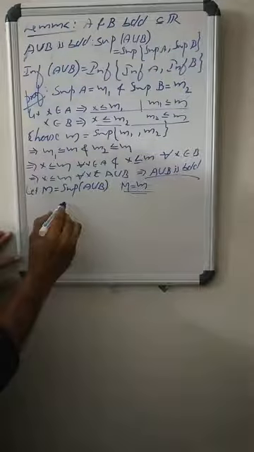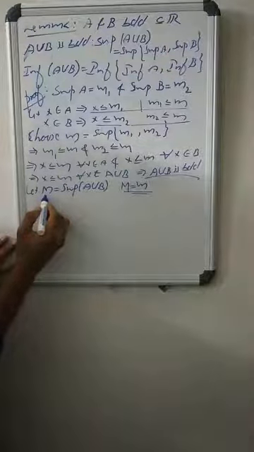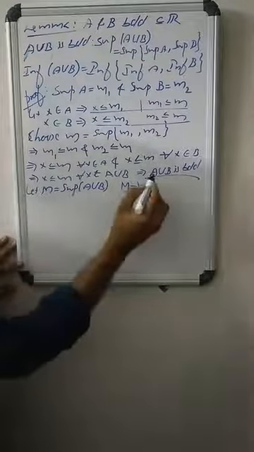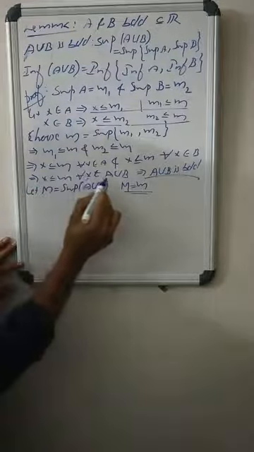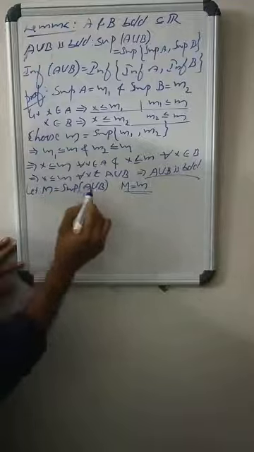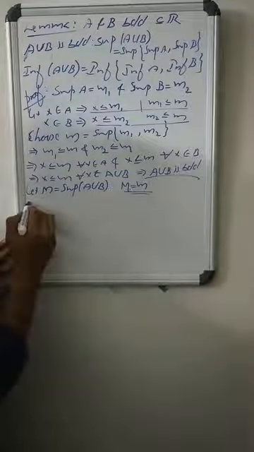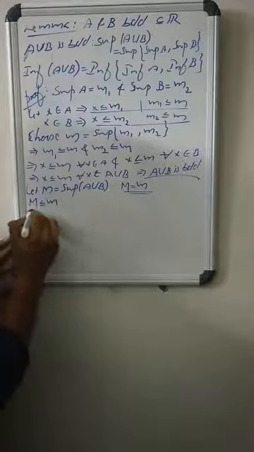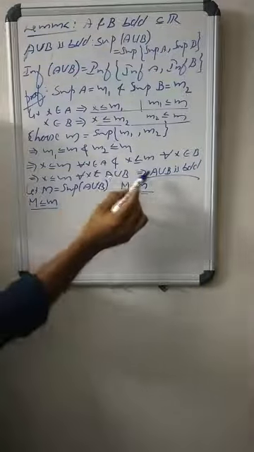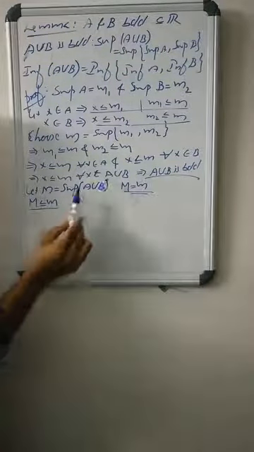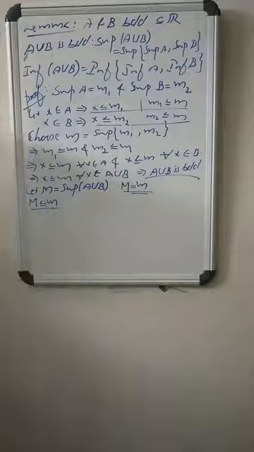So, what is the supremum of A union B? That is M. The supremum of A union B is M, and what is small m? A union B is bounded, for all x less than or equals m, x falling in A union B. So m is an upper bound of A union B. M is the least upper bound. So what do you get? M less than or equals m. Agree? Small m is an upper bound of A union B, but capital M is the supremum of A union B. So capital M less than or equals small m.